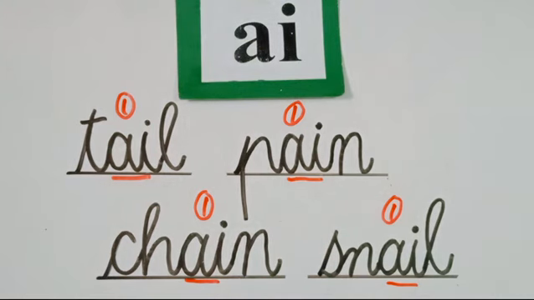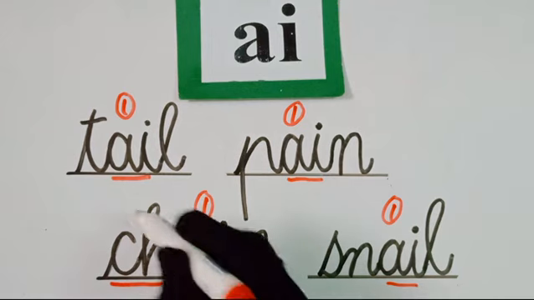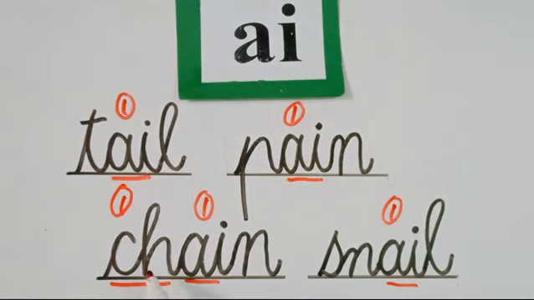Okay, students, look at this word chain. Another double letter phonogram. Can you see it in this word? Very good, it's another double letter phonogram. And how many sounds does this phonogram have? Very good, it has 3 sounds, ch, k, sh. So look at this word chain. What is the sound number of this phonogram here? Very good, 1, ch, chain. Okay students, so in this way you will solve the question of sound numbers and you will practice this question at your home. Now let's start reading from IPR 2.